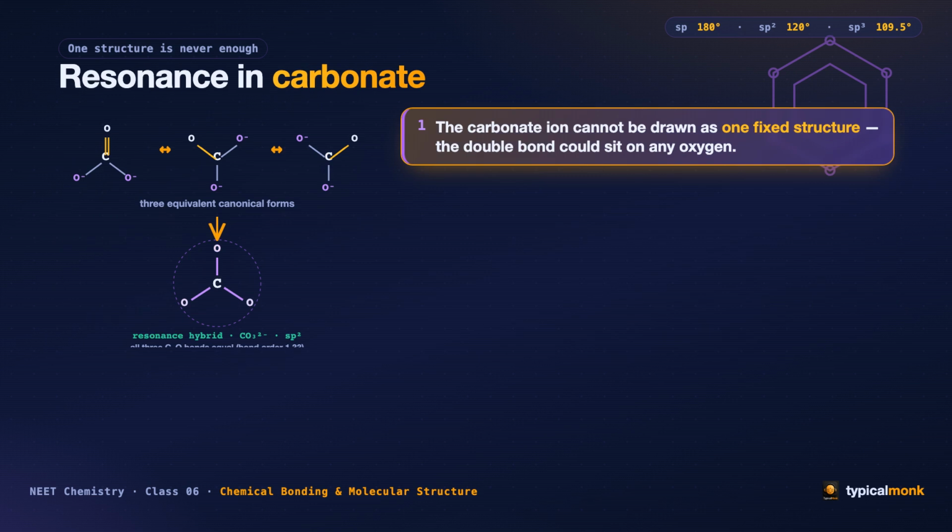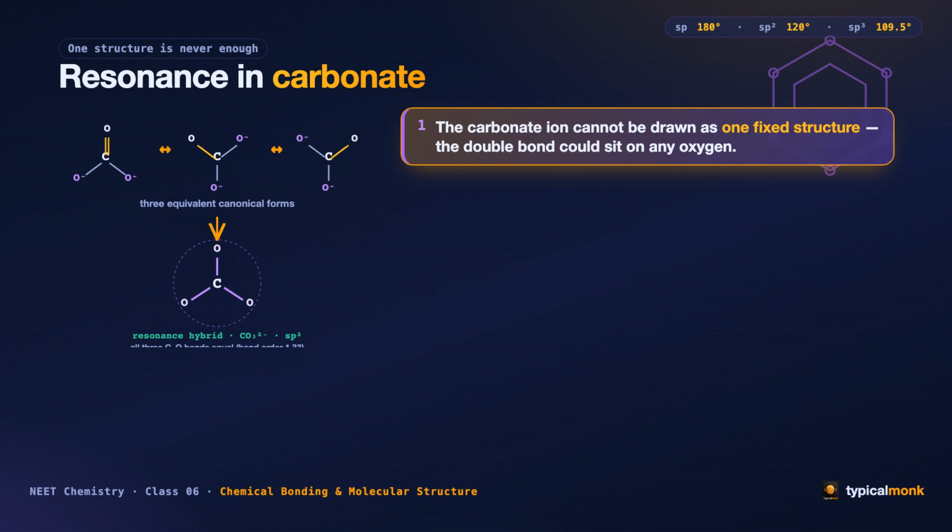Sometimes one single structure simply cannot describe a molecule honestly. The carbonate ion is the classic example. Draw carbonate. 1 carbon in the middle, 3 oxygens around it. One of those oxygens is joined by a double bond, the other 2 by single bonds carrying the negative charges.